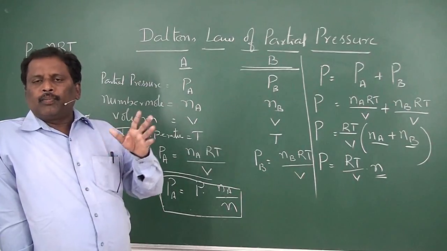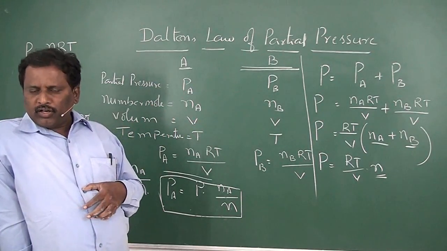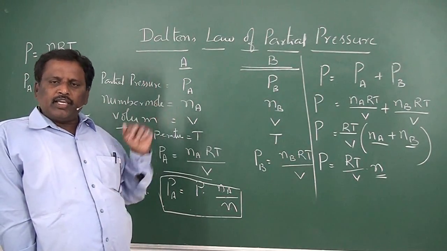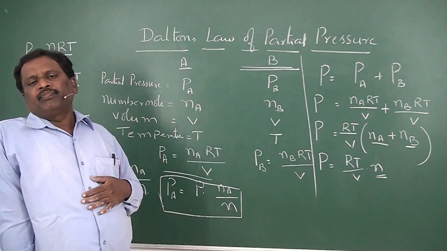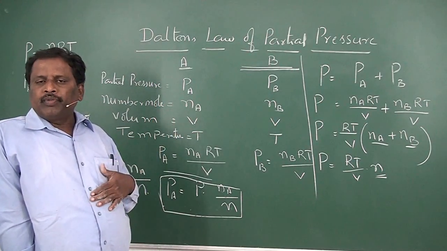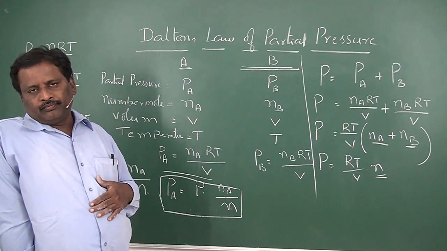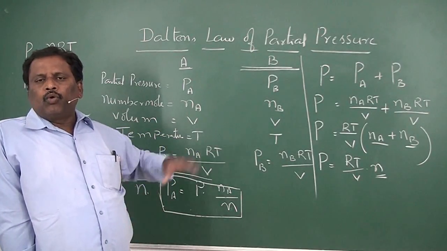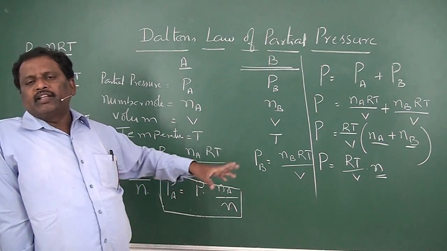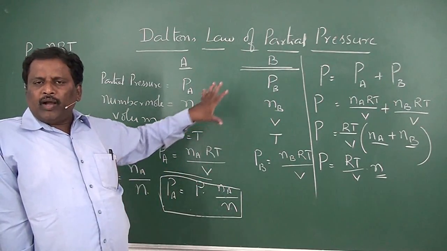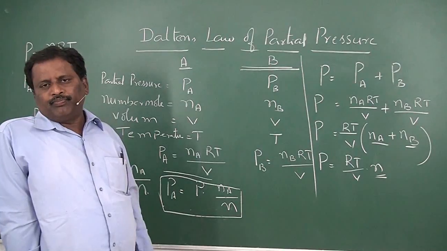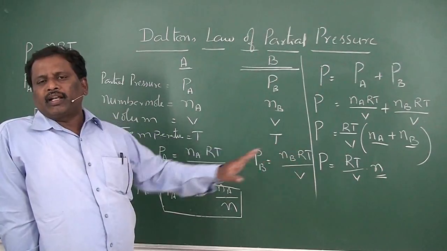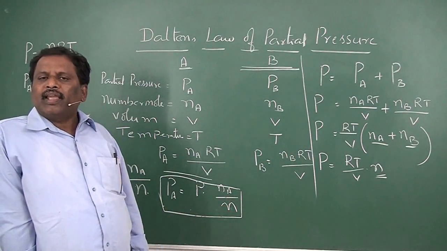Let's consider two component gases A and B, which are non-reacting gases and present as a mixture. The partial pressure of component A is PA and its number of moles is NA. The volume occupied by the gaseous mixture is V and its temperature is T. The partial pressure of the other component gas is PB and its number of moles is NB, with the same volume V and temperature T. If we apply the ideal gas equation for these two gases, PA is equal to NA RT by V and PB is equal to NB RT by V, because PV is equal to nRT.